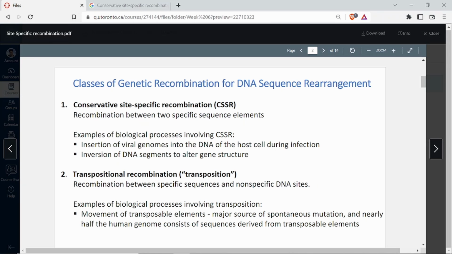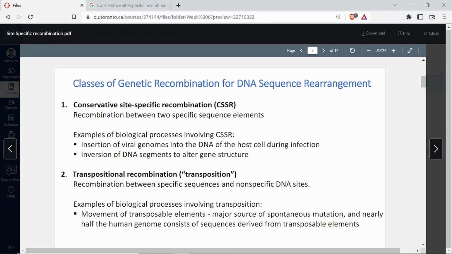Whereas in site-specific recombination, both the sites are known to you. They are two specific sequence elements. You recognize both of them, and you precisely know here is the point where the recombination is going to be. You can predict the outcome of that recombination. Right? So the example of transposition is the movement of transposable elements, which is the major source of spontaneous mutation, and nearly half the human genome is derived from transposable elements.